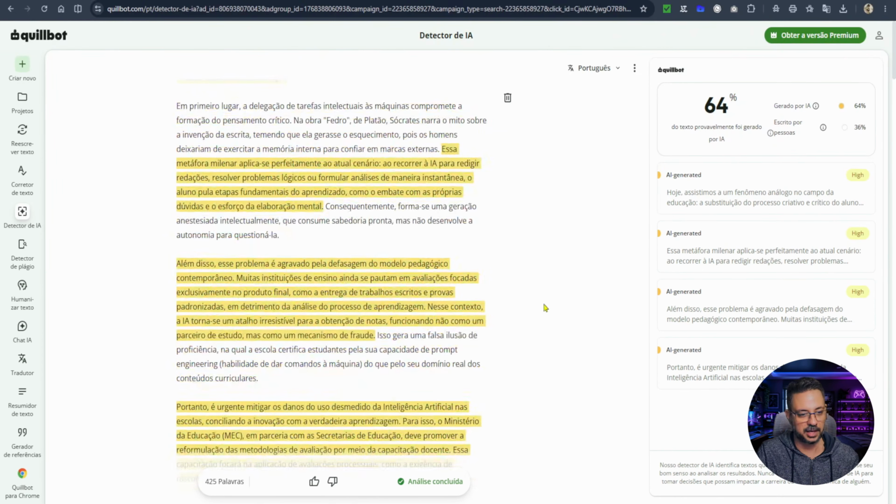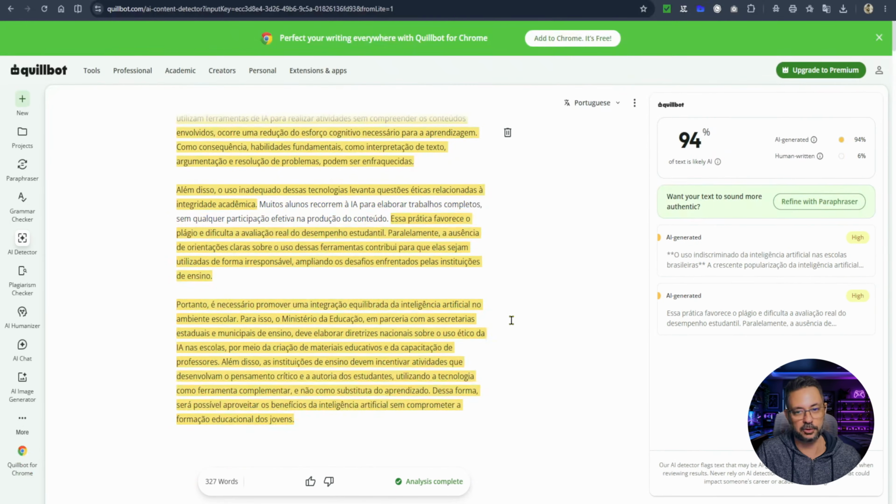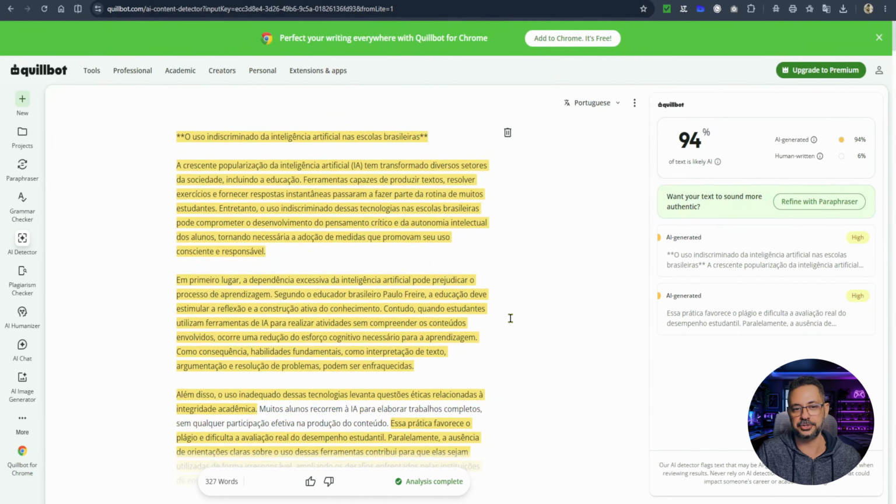And it also showed here what the main problems were. So, in this aspect here, using this tool and the criteria set by its creators, the text written by ChatGPT was the most problematic. That was the one where the tool identified the highest chance of having been written by an AI. Let's see the next test now.